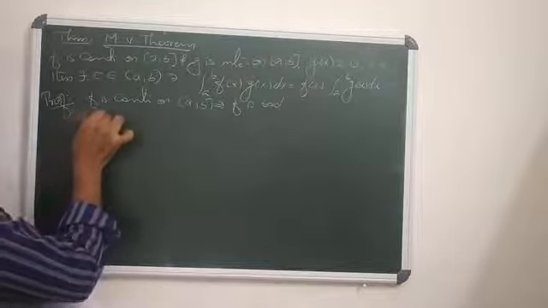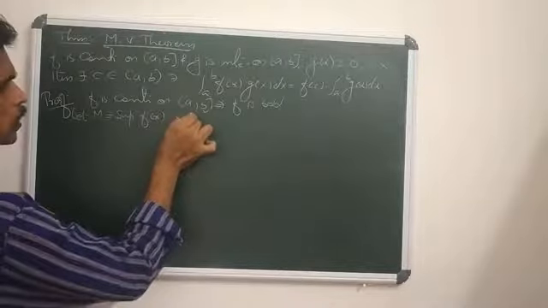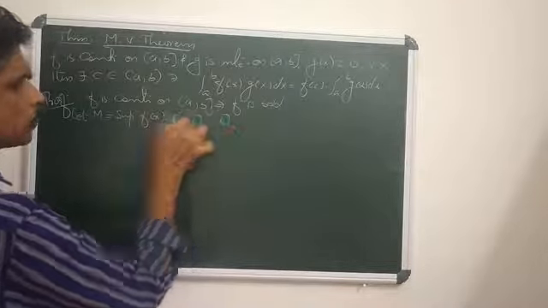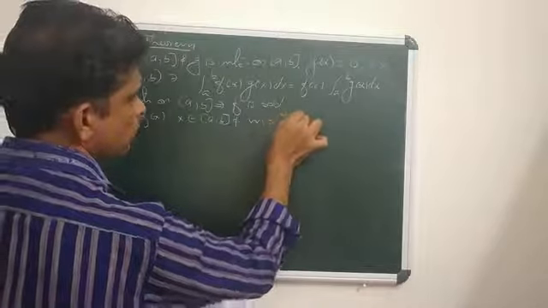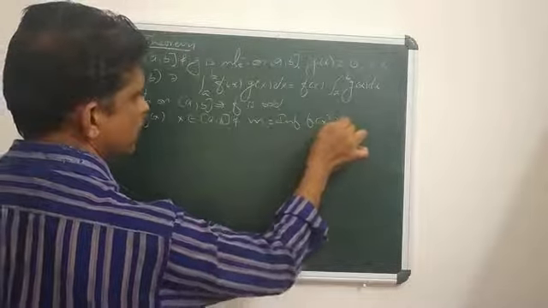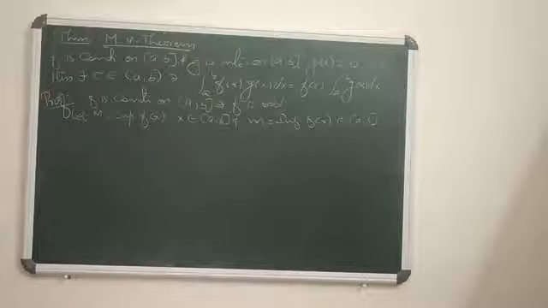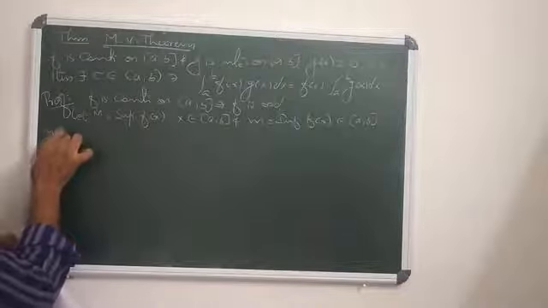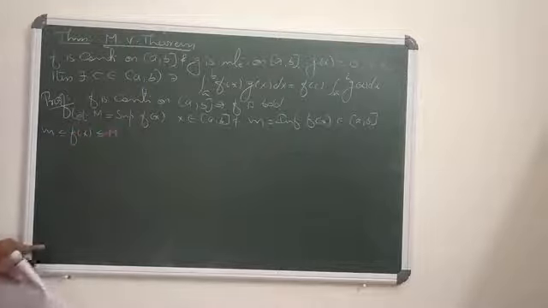So let capital M equal the supremum of f(x), where x lies in [a,b], and small m equal the infimum of f(x), where x lies in [a,b]. Why? Because f is bounded. So we know that m is less than or equal to f(x), which is less than or equal to capital M. Agree?